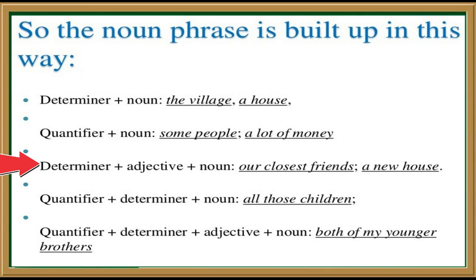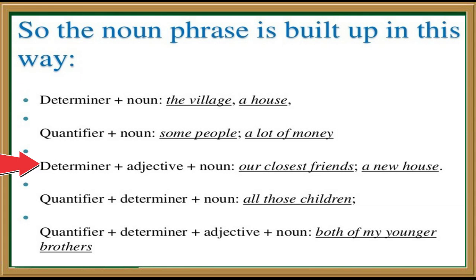Sometimes we will be having a combination of determiner, adjective and noun. For example, our closest friends. So "our" is a determiner, "closest" is an adjective, and "friends" is a noun. For example, a new house: "a" is a determiner, "new" is an adjective, and "house" is again a noun.